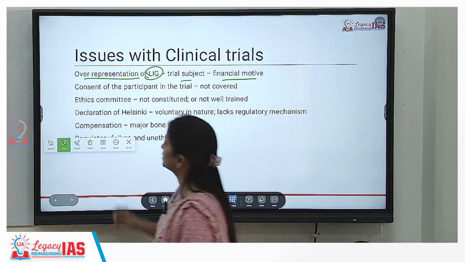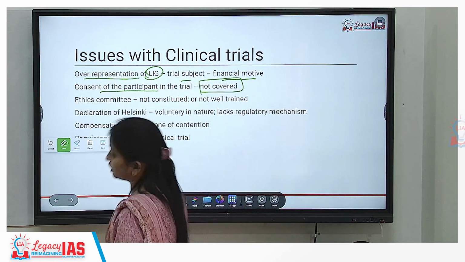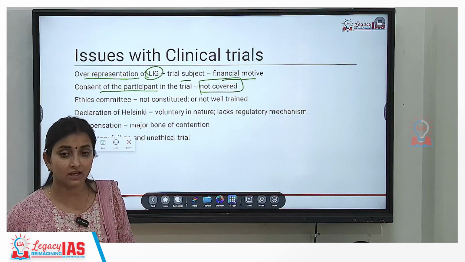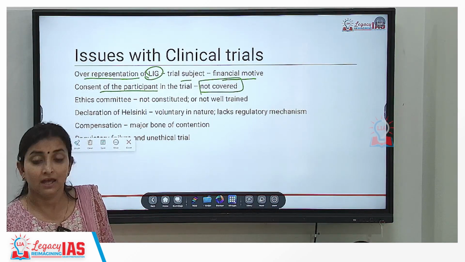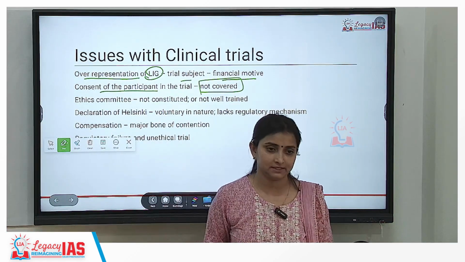Okay? Point number 2. Consent of the participant in the trial at times is not covered. Okay? So for example, a person has approved that yes, you can try out this new drug on my body. For that, they have to sign a consent application. Many a times we have observed that this consent application has not been signed. Okay?